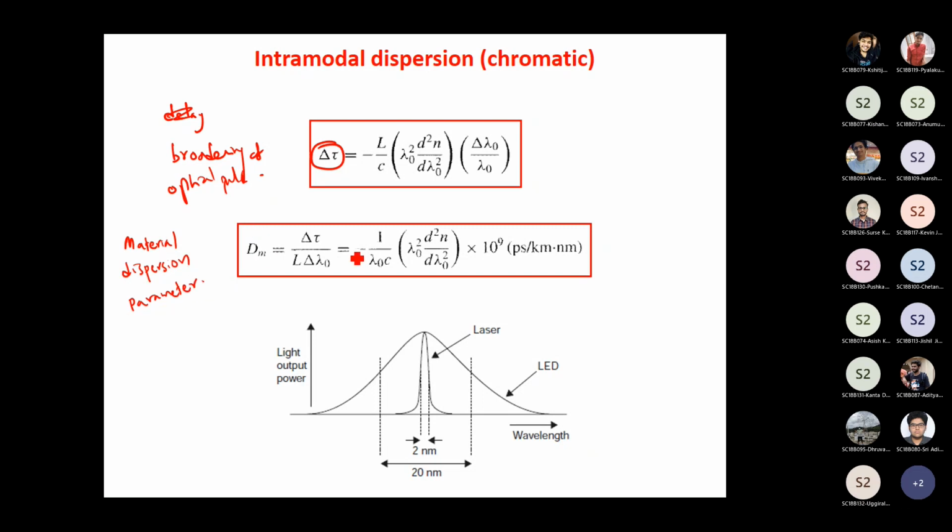Now if you look at this expression, you want this material dispersion to be minimum. If you want to minimize the broadening, in other words, minimize intra-modal dispersion, what all things should you minimize? Obviously, you should always minimize the line width, the spectral line width or the full width at half maximum. And which light source has the least spectral line width?